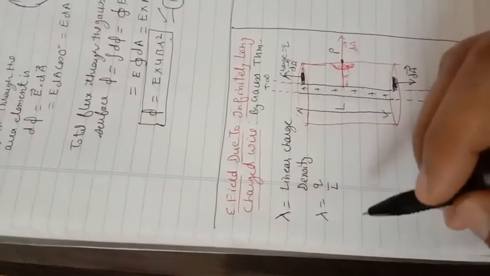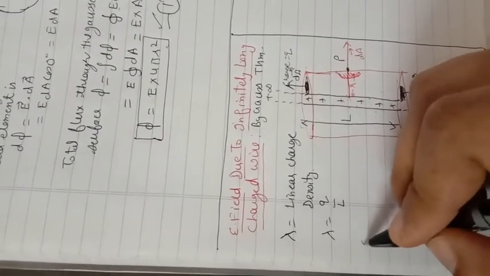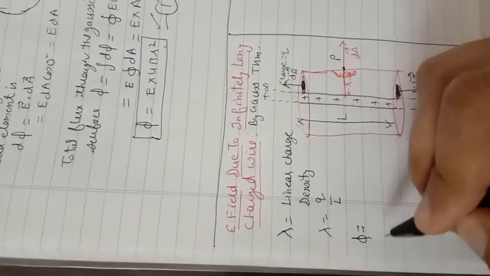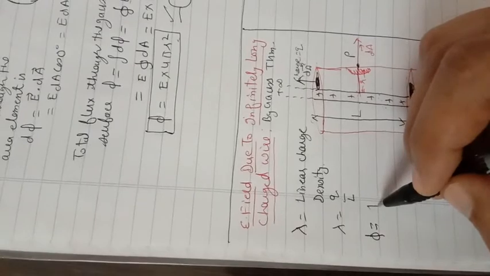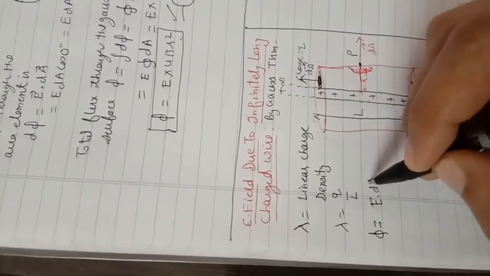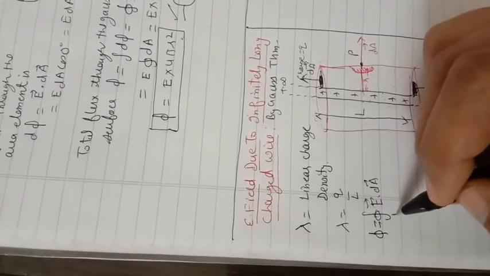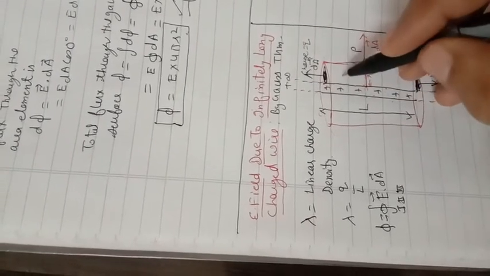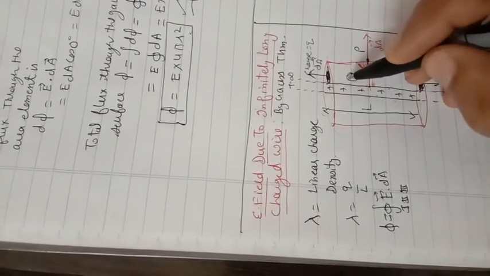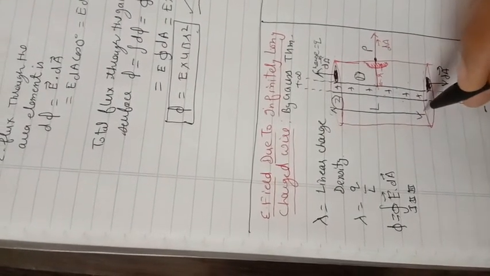So if we apply the definition of flux, the total electric flux passing through the surface of the cylinder is equal to the integral of E dot dA for the first surface, the second surface, and the third surface. We take this as the first surface, this is our second surface, and this is our third surface.